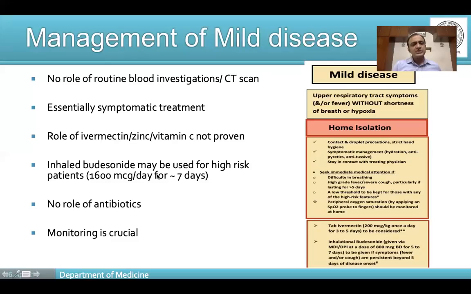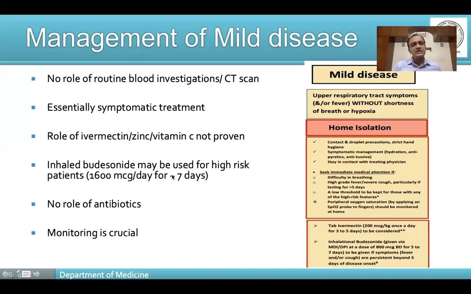As per two recent trials, the STOIC trial and the PRINCIPLE trial, there has been some debate about the use of inhaled budesonide. It has been seen that inhaled budesonide, especially when it is used for high-risk patients in the dose of 1600 microgram per day for 5 to 7 days, might reduce the risk of progression of mild disease to severe disease, and might also hasten the recovery from mild COVID-19.